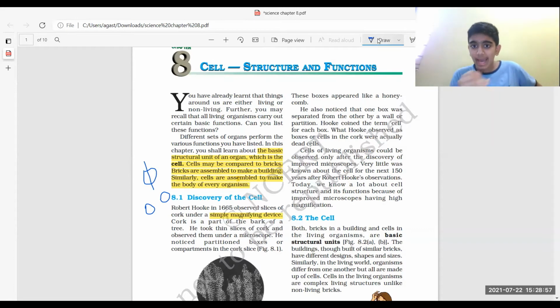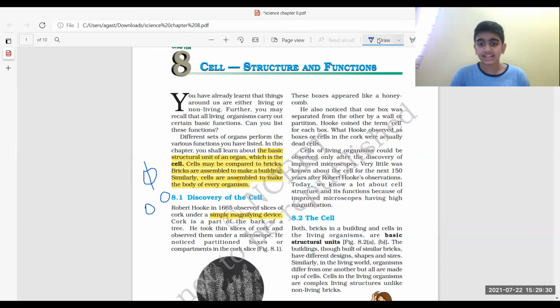Okay, guys, so what happened now? One box was separated from the other box. There was a partition between all the boxes, and it looked to him like a cell. In those days, monks would live in cells of a similar shape to what was in the cork. So Hooke coined the term cell for each box. This is how the name cell was given to those partitioned boxes.